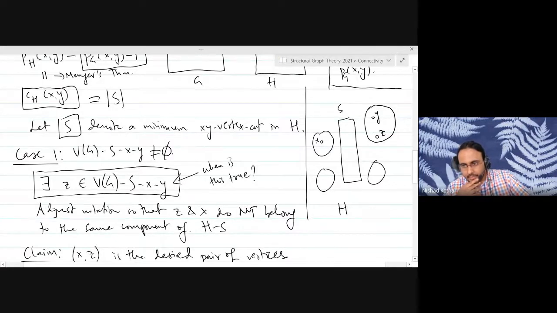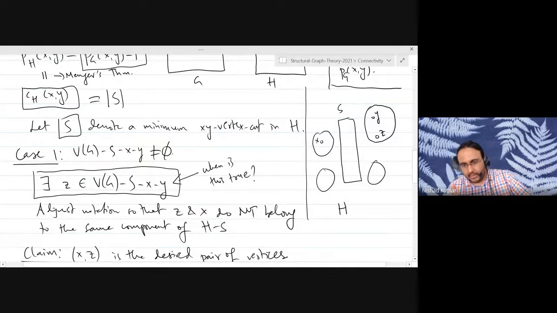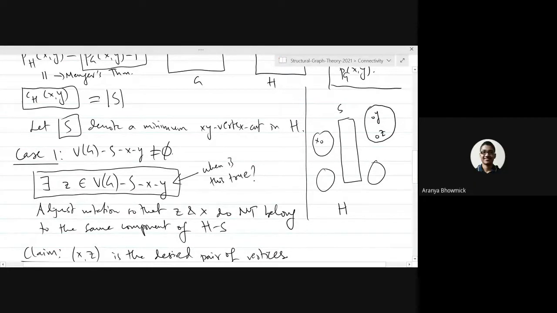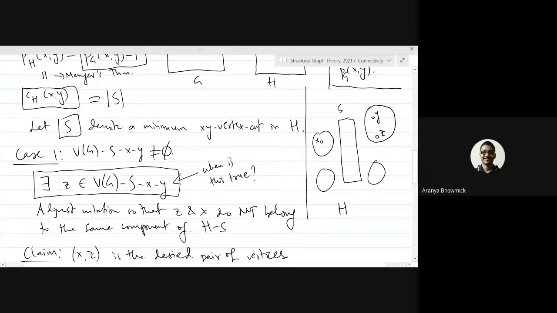Okay? So now think about adding the edge E back into this drawing. What can go wrong? My claim is that if you delete the vertices in S, you will basically separate X and Z. The only problem is the vertex Y, because Z and Y could be in the same component. If they are not in the same component, then actually S itself will suffice. That is the reason I put them in the same component, because that is the case where you actually need to delete the vertex Y.